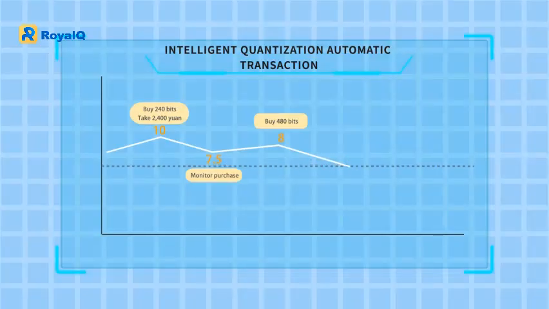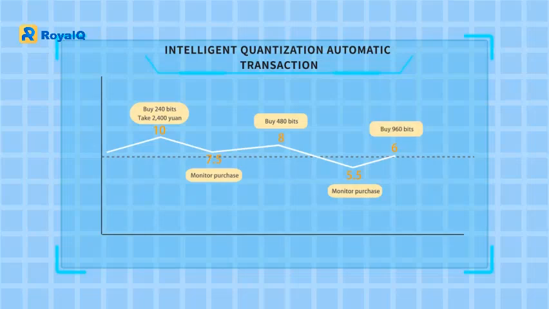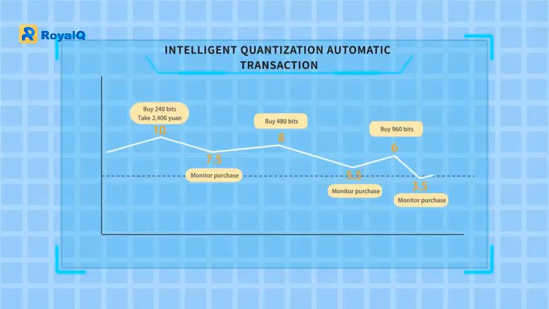Start monitoring the purchase. After the price pulls back from 5.5 yuan to 6 yuan, buy 960 Bitcoins. If it continues to fall, it will not buy until the current price pulls back 0.5 yuan and then buy it. Assuming that 6 yuan is bought, it will cost 5,760 yuan. The price of Bitcoin continues to fall, and the price starts to monitor the purchase at each 3.5